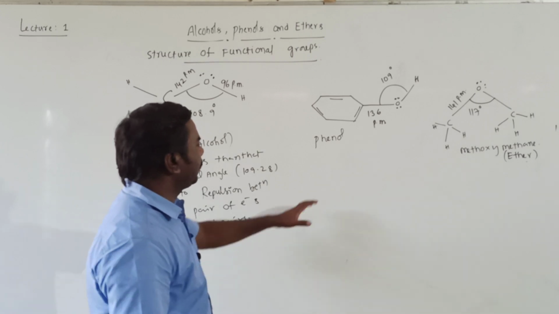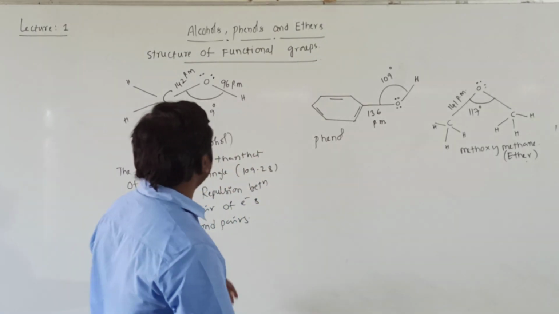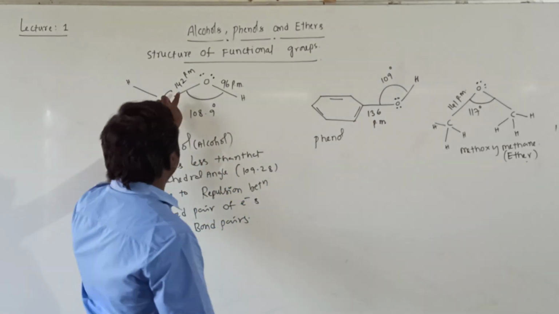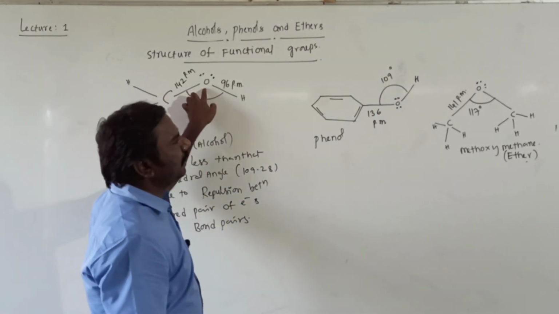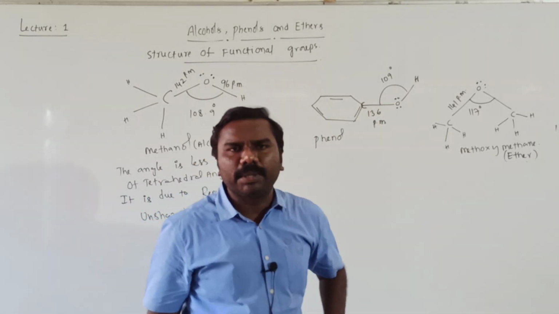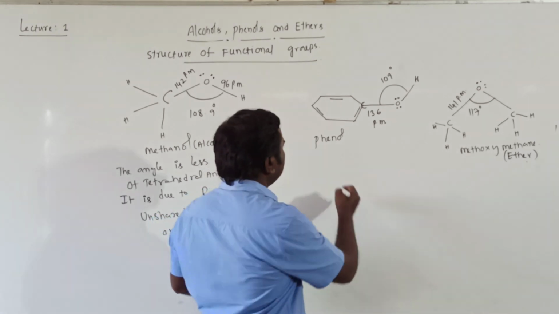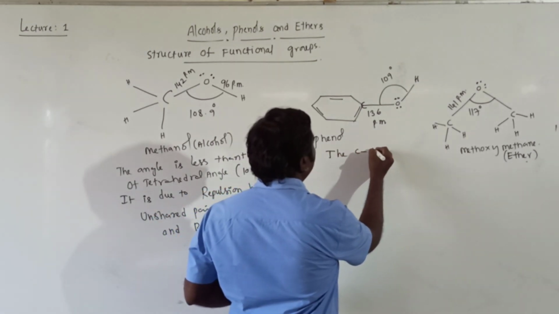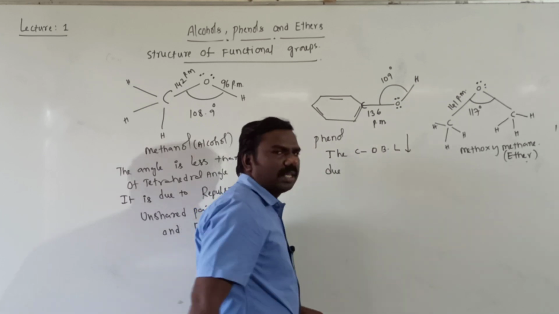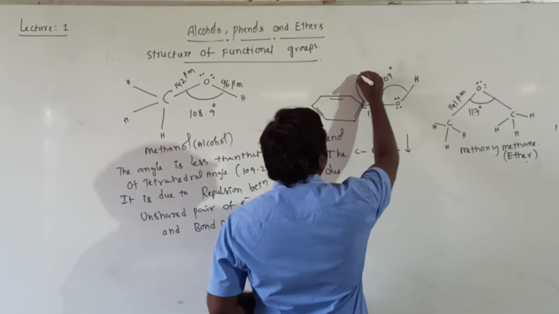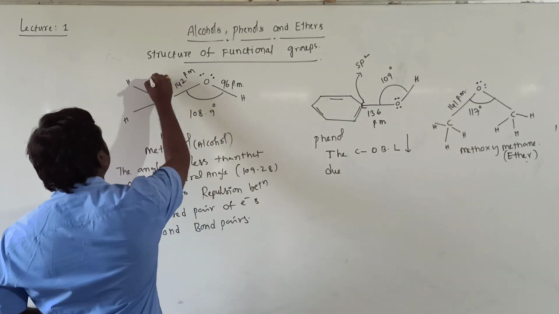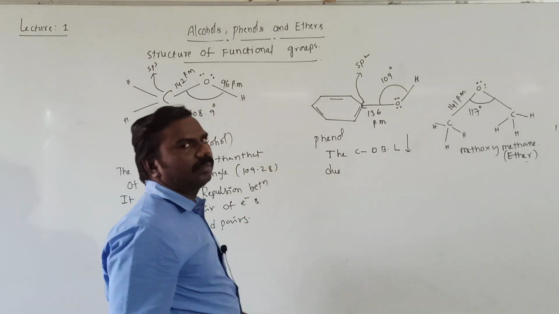Okay, next, phenols. Just observe, the bond angle is almost close, no problem, but the C-O bond length in alcohol is 142. Here the C-O bond length is 136 picometers. It means the C-O bond length decreased. What is the reason? This carbon undergoes sp2 hybridization, while the alcohol carbon undergoes sp3 hybridization.